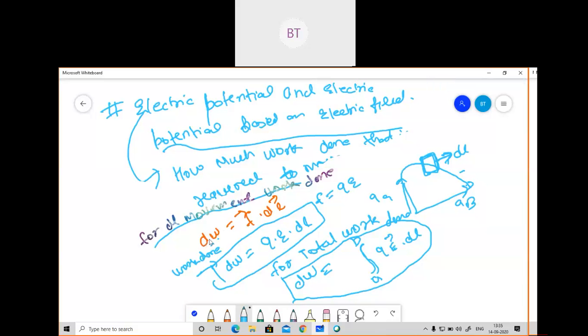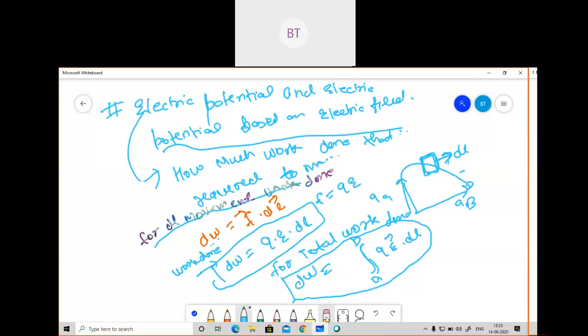Okay. So this dW is for the small charge that I have considered for dl, and this W is for the total work done. Now we will see potential difference, and based on potential difference we will derive some formula, and after that we will solve one or two numericals, then things will be more clear to you.